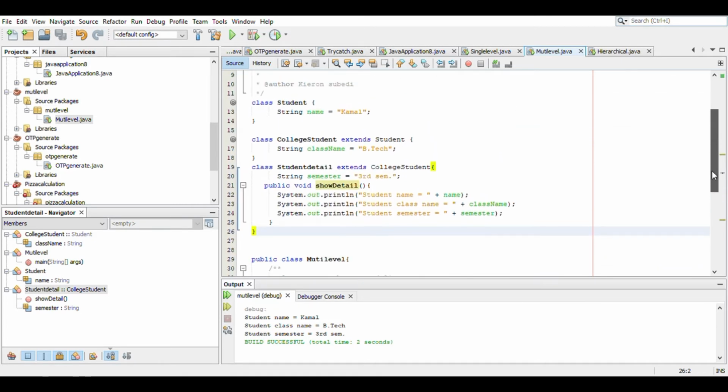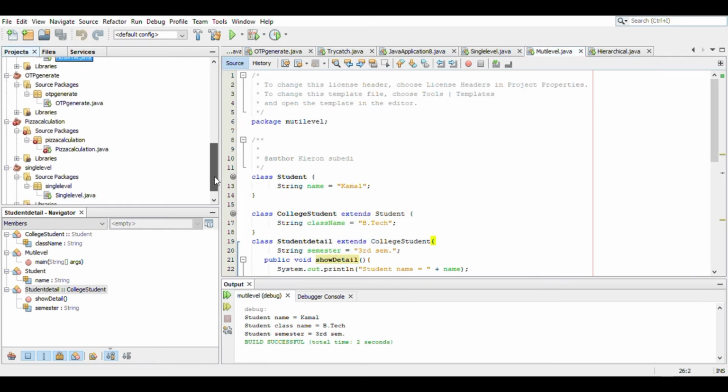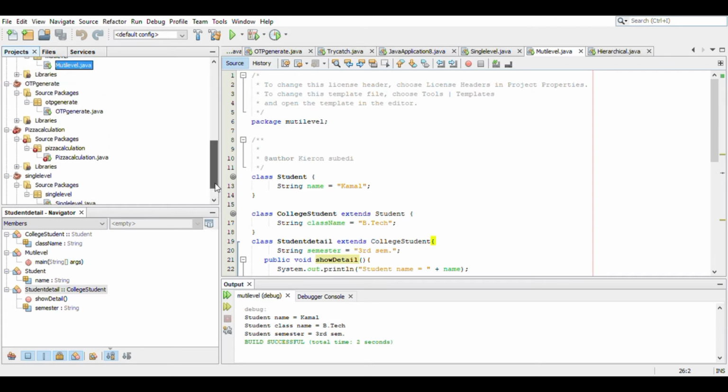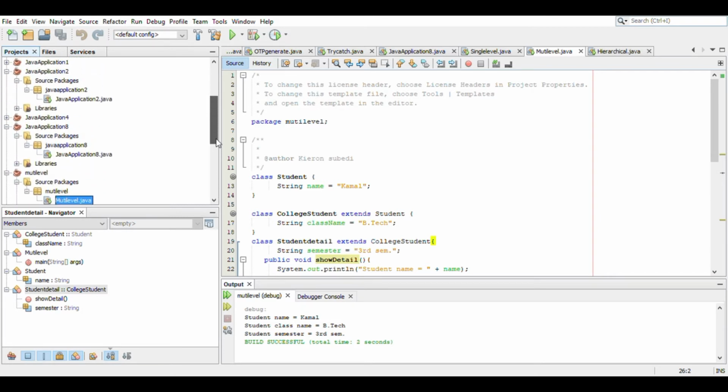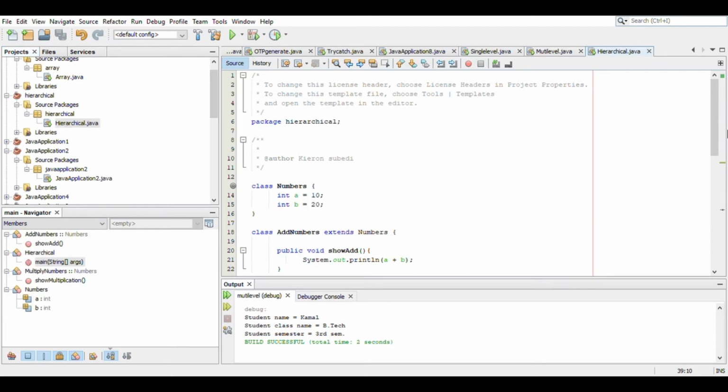This is the code for multi-level inheritance. Likewise, we're going to see the hierarchical inheritance. Here is the hierarchical inheritance. Now you can see the hierarchical inheritance.